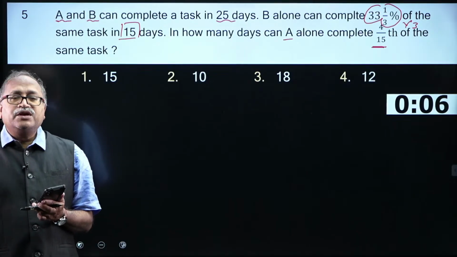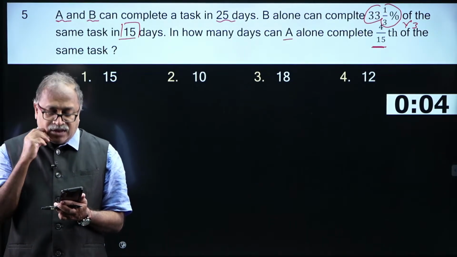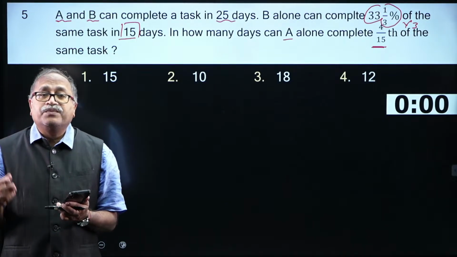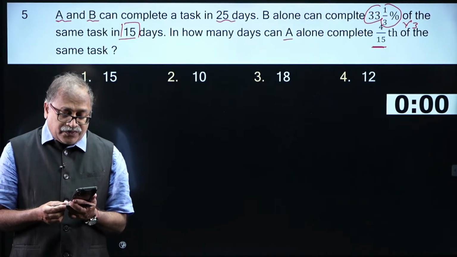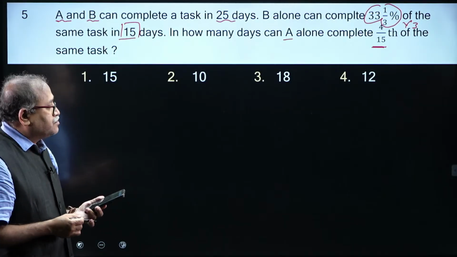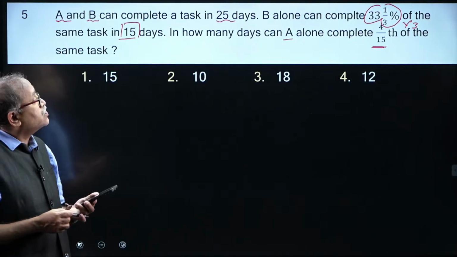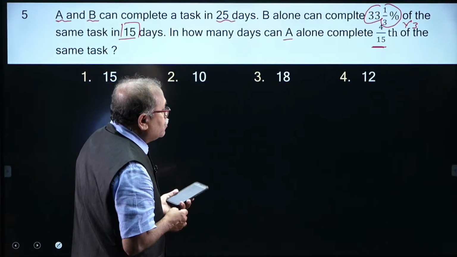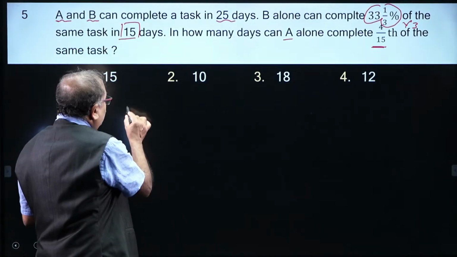Okay, Varshini already answered the question: 15. Look at her speed, look at the clarity of the approach. Wonderful, wonderful. 15, that means you are saying option 1. How should I answer this question? So, A and B together can complete the work in A plus B.